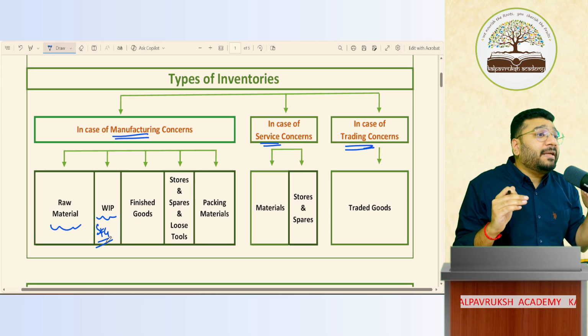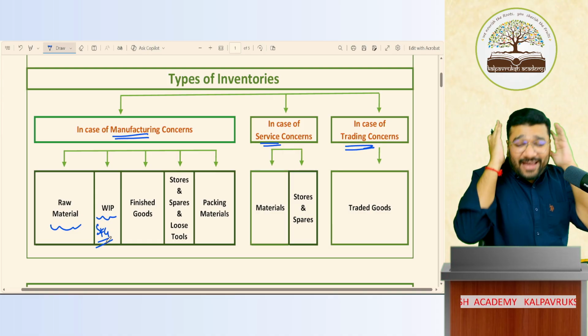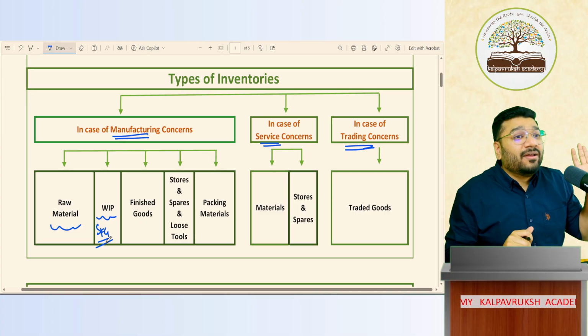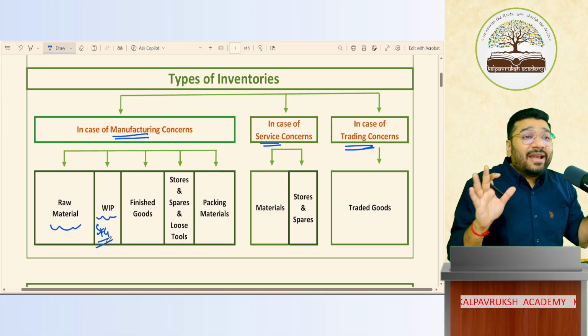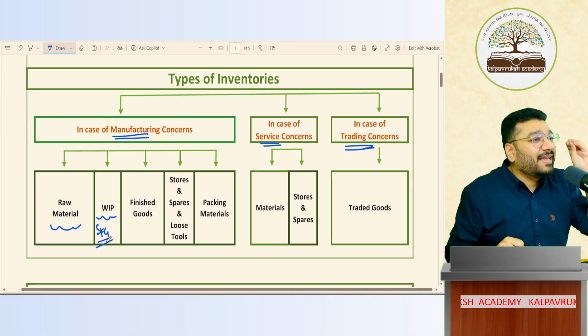Once the cake is completely baked, you're supposed to decorate it with fresh cream. Sorry, I'm so sorry. It's not decoration. It is called icing. Icing means applying cream. That is called icing.